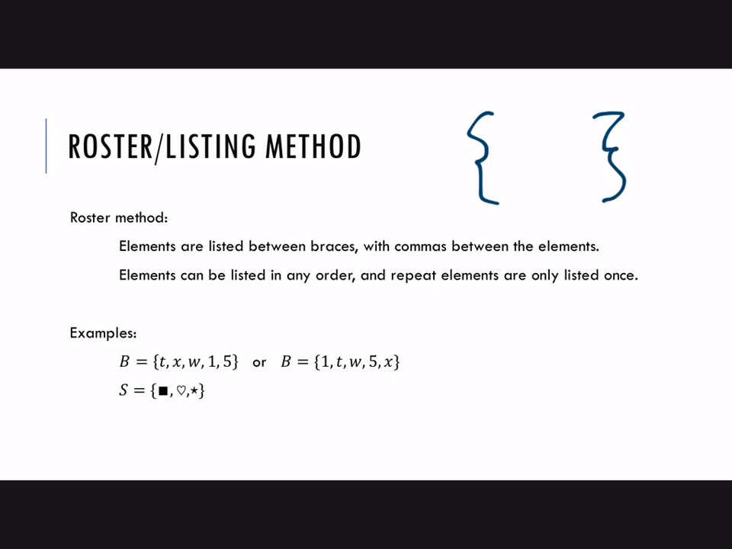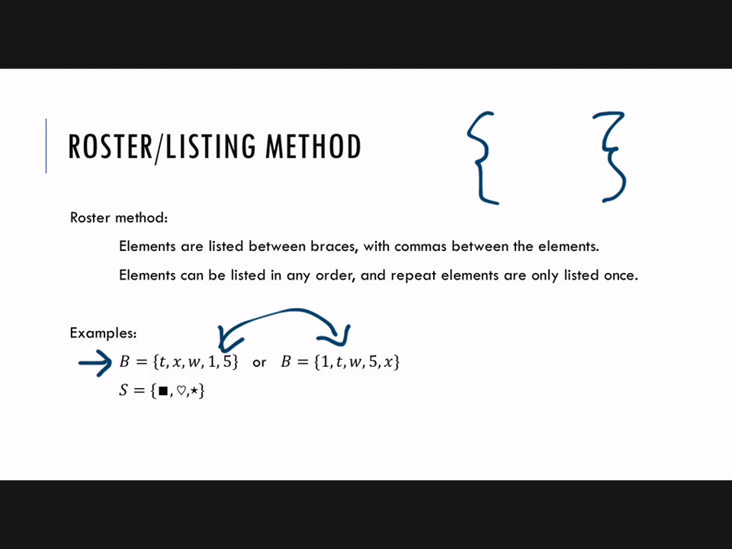So for example, we have set B here, and I can tell that that's the name of the set because it's a capital letter. We write set B equals, and then in curly braces you just give a roster or a list of all of the things in that set: T, X, W, 1, and 5. So there are 5 elements in that set, and notice that we can list those in different orders, but it still represents the exact same set.